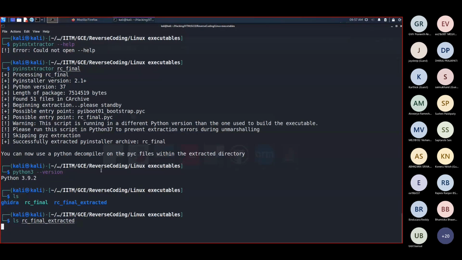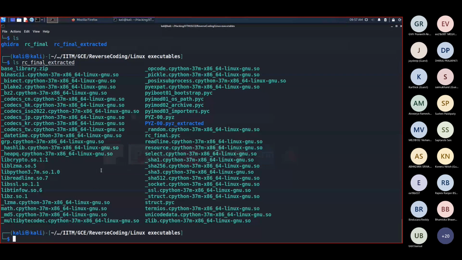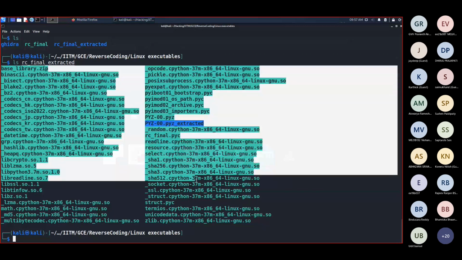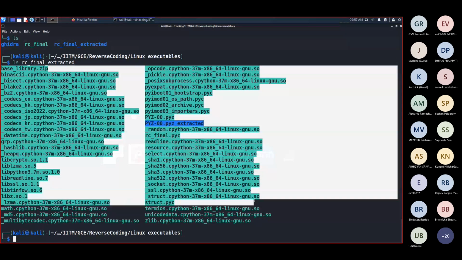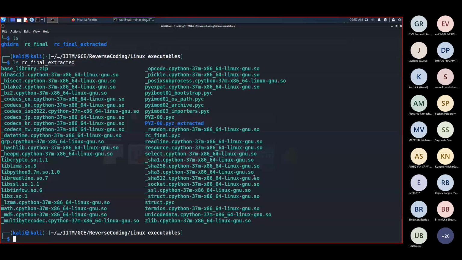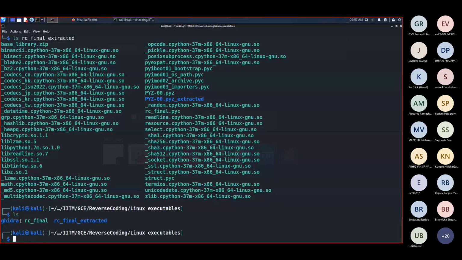So this file which we are seeing right now, the ELF binary, is a collection of many compressed files. It's a collection of compressed bytecodes, compressed binaries. All these Python interpreters, all this source code, everything is stored in compressed format in this RC final binary. That's why if you look at the source code in Ghidra, it will say things like extracting code and decompressing code, extracting file not found. It's because when it runs, it first decompresses this code, then runs it.